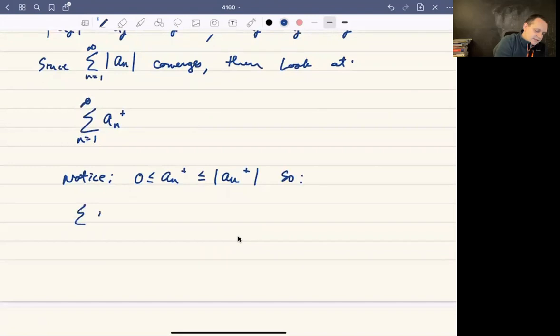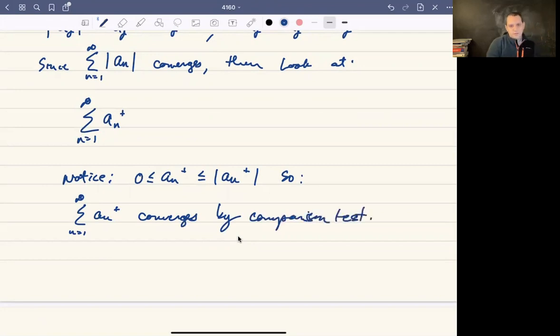That means that this series, a sub n plus, converges by the comparison test, or the comparison theorem, however you want to say it. So that's going to converge.